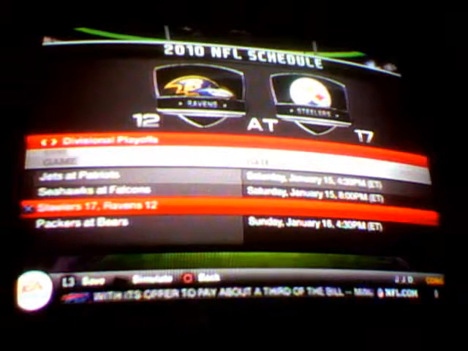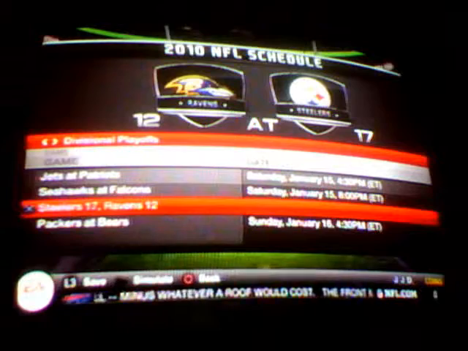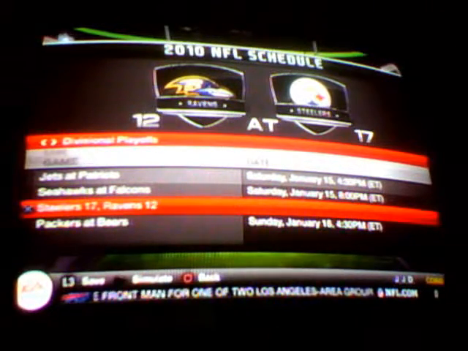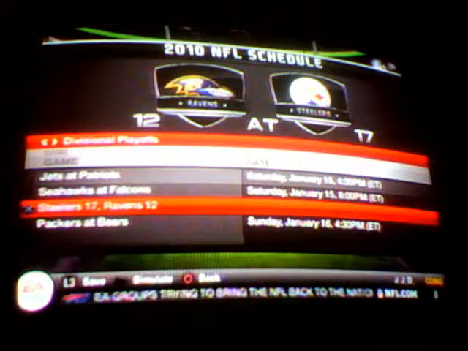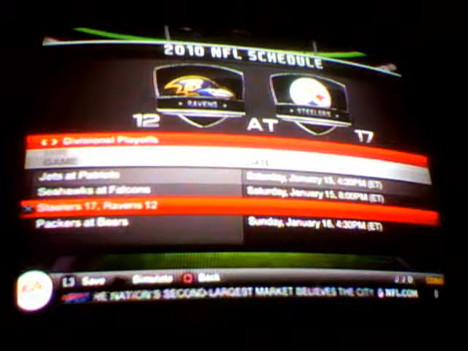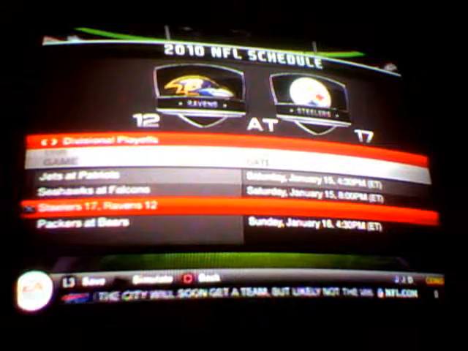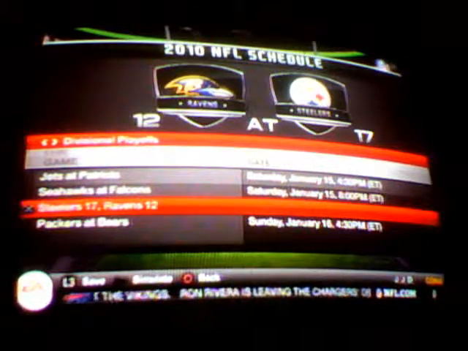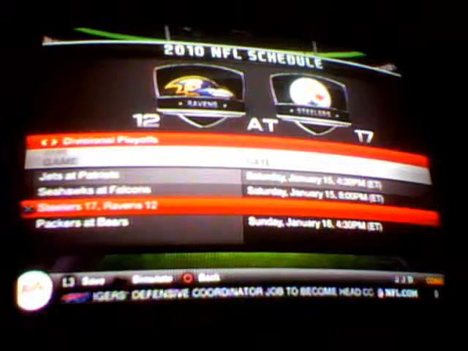So, yeah, the Seahawks beat the Saints and made it a lot farther than most people thought they would. But yeah, the Bears are the Bears. They have one of the best defenses in the league, and their offense shines when it feels like it. Yeah, I gotta say, this is a pretty open and shut one for me.